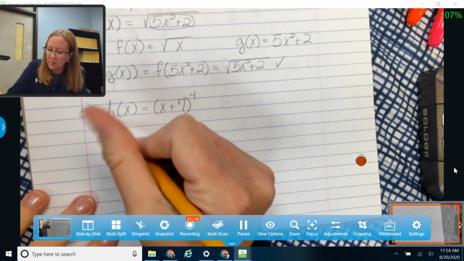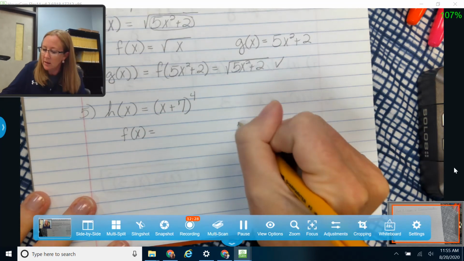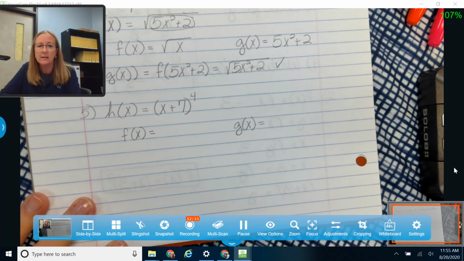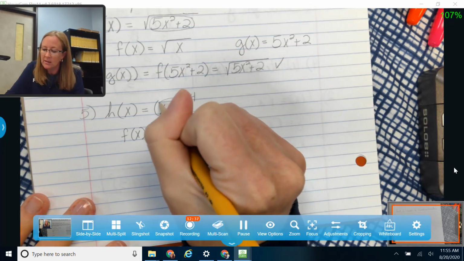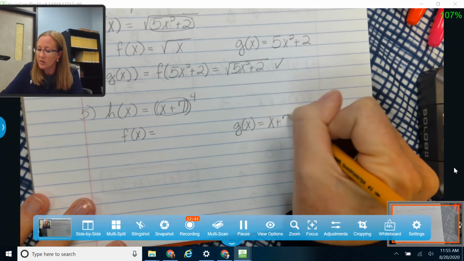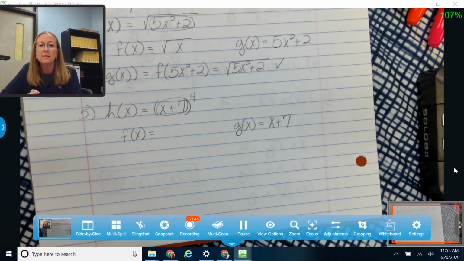Okay, so again, I'm going to write two functions. I'm going to write an f of x, and I'm going to write a g of x, and I want g of x to be on the inside. Okay, so I've got parentheses on this one, so I'm going to say that my inside function is this one right here, x plus 7. Right, so those are inside parentheses. So a lot of times it will literally be something that is inside something else, like inside a square root or inside an absolute value, or in this case, inside parentheses.